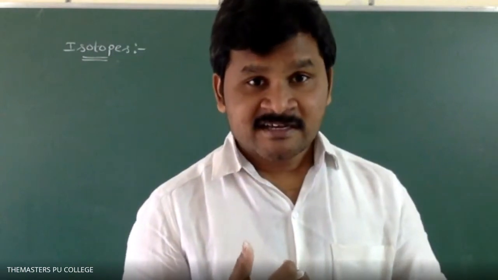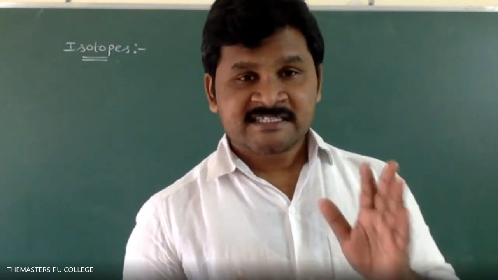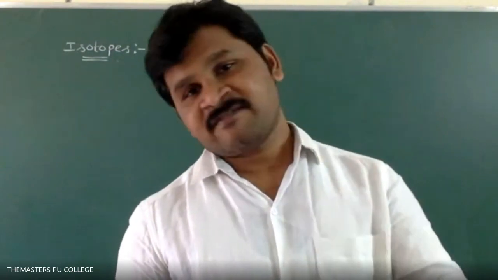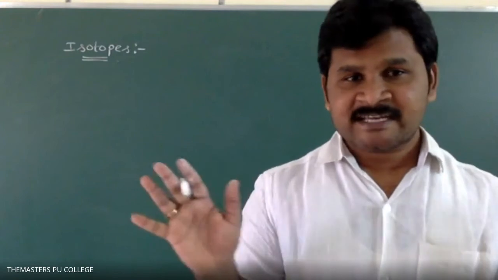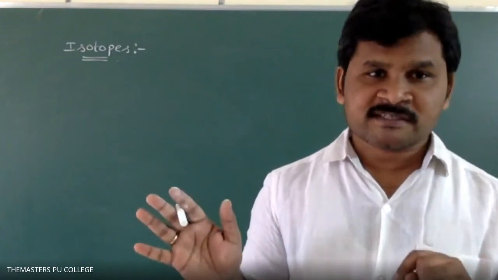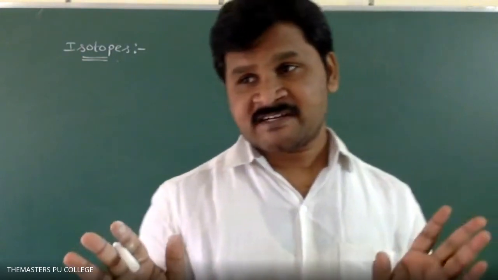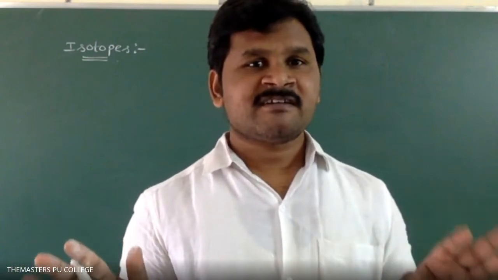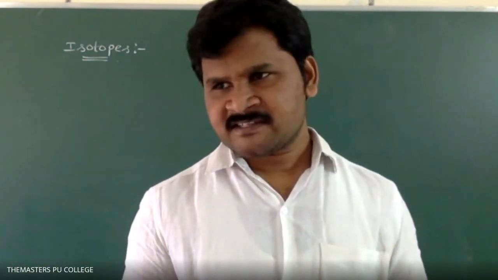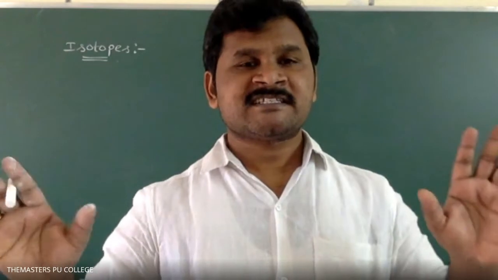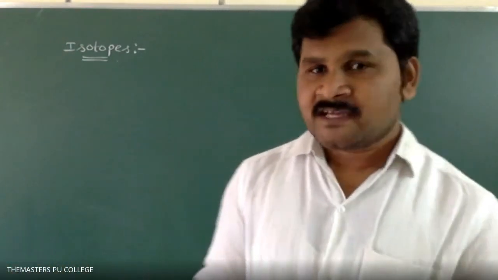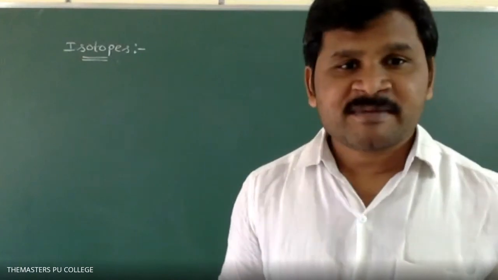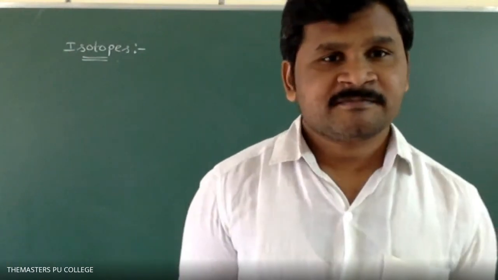Electrons are the main reason for the chemical reactions of any element, so chemical properties are the same for isotopes, but physical properties are different. If the mass number is different, physical properties are different, because physical properties depend upon mass number. That is isotopes.